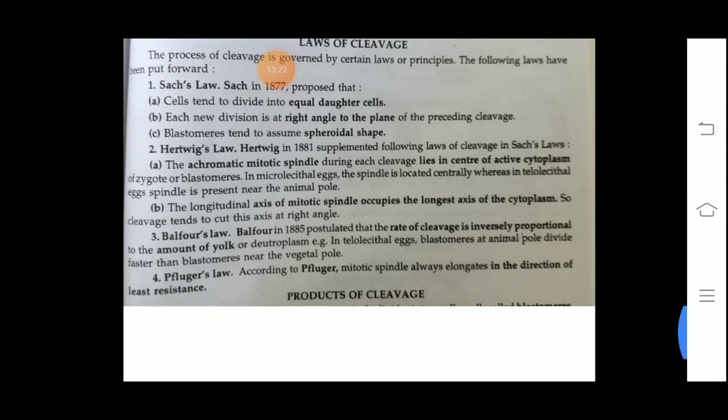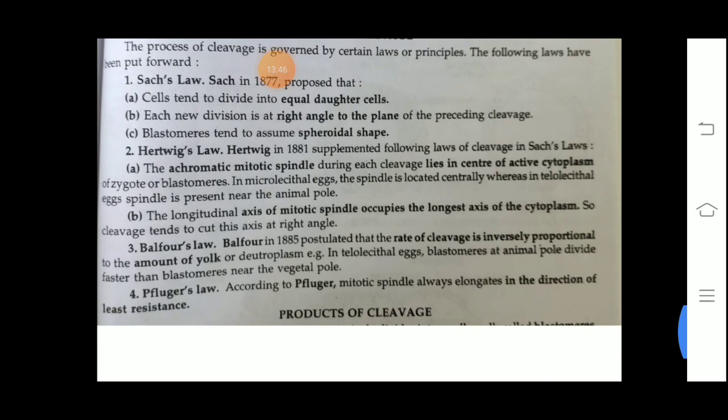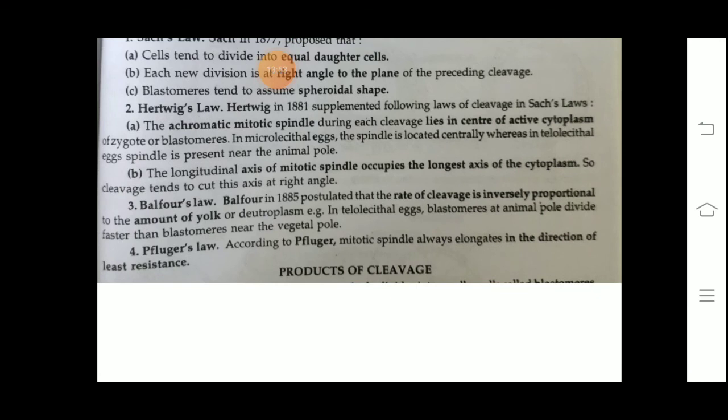Now the other one is Hartwig law. Hartwig law suggested that the mitotic spindle during the cleavage lies in the center of the active cytoplasm. Active cytoplasm means if you observe in the egg of the chick, where yolk is so much, the cleavage occurs only on the disc, and the axis of the mitotic spindle occurs along the longest axis of the cytoplasm. Now the other law is Balfour law.